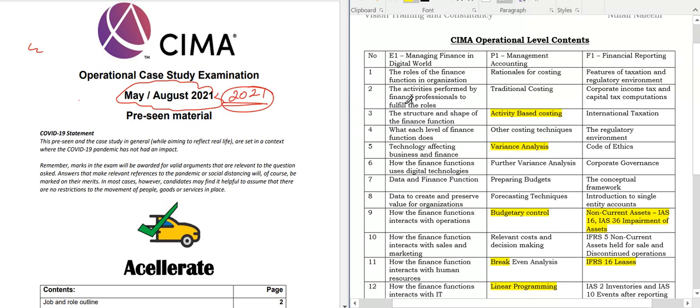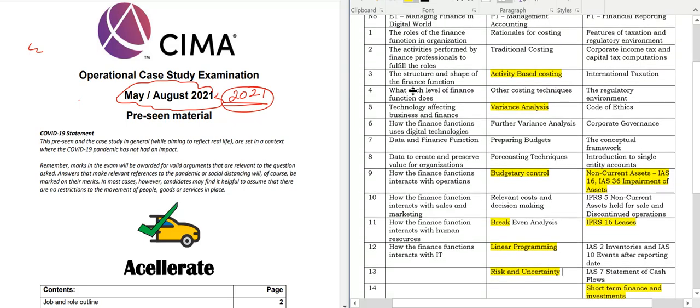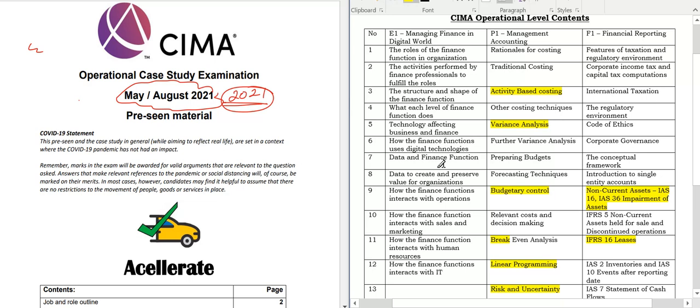And students, managing finance in the digital world will be integrated into your paper. Anyway, you are a finance officer, so this subject will be throughout your paper, and I always suggest you revise these three subjects more than the industry analysis, because the operational case study is a very technical based examination.